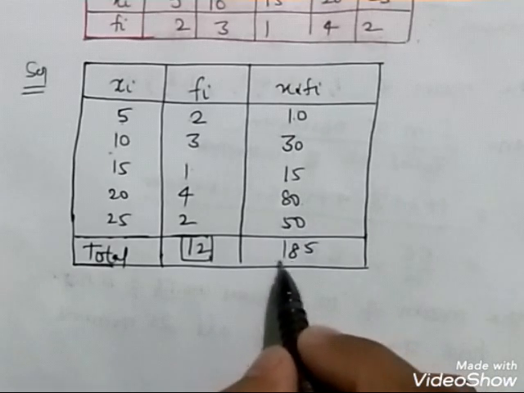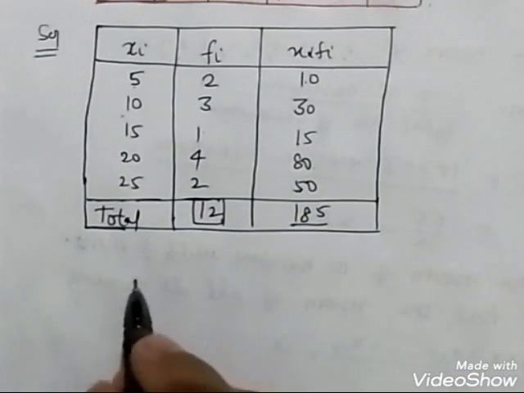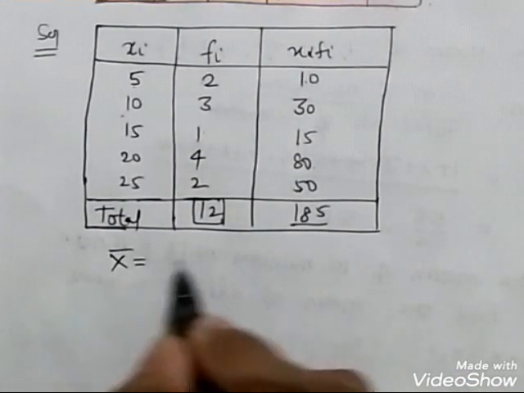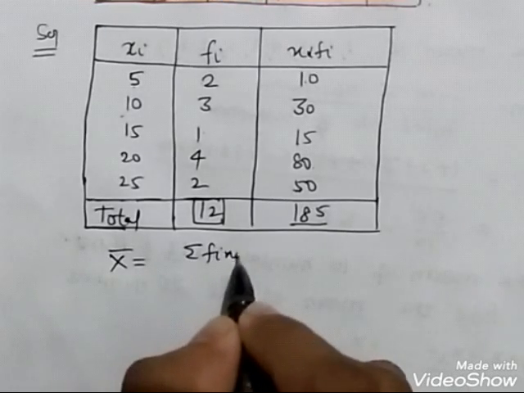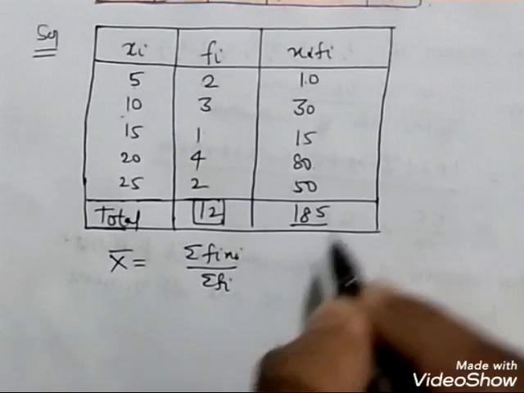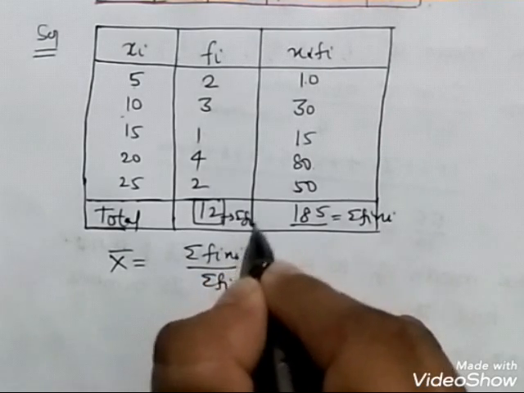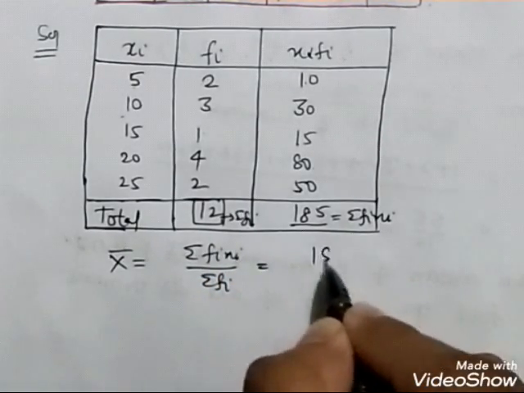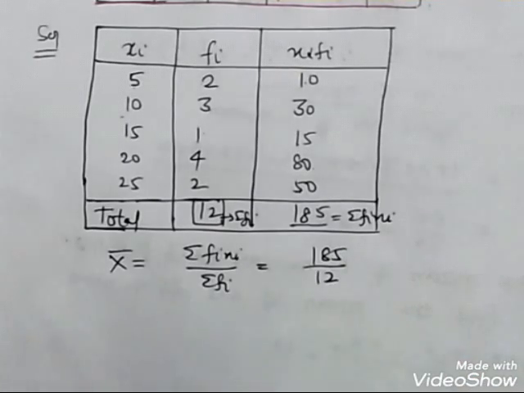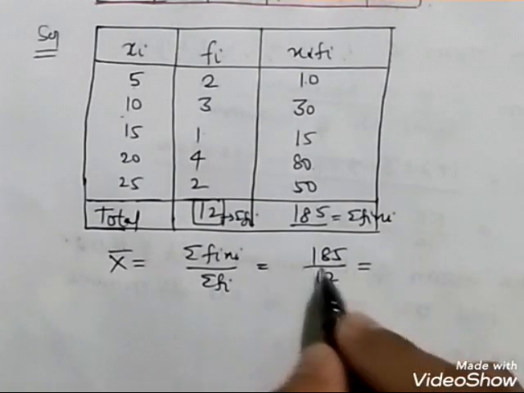बिल्कुल सही है जी, कोई दिक्कत नहीं है इसमें, बड़ा आसान है. So mean is equal to sigma of fi xi upon sigma of fi. This is the value of sigma of fi xi. This is the value of sigma of fi. 185 divided by 12.